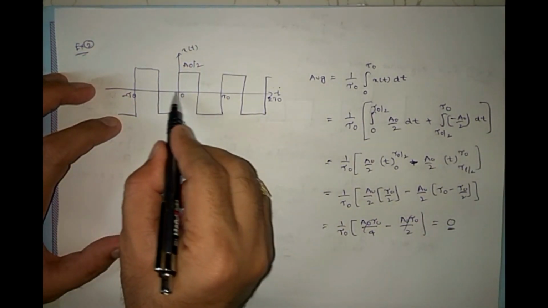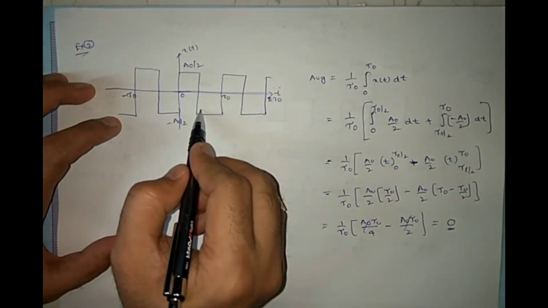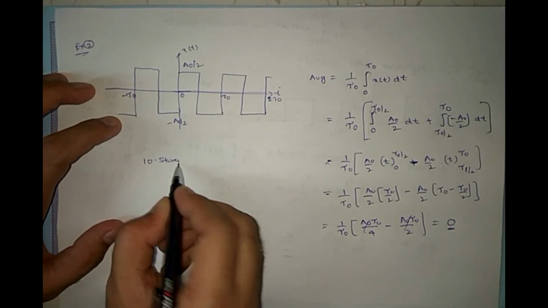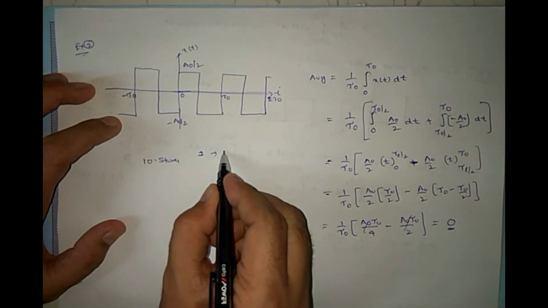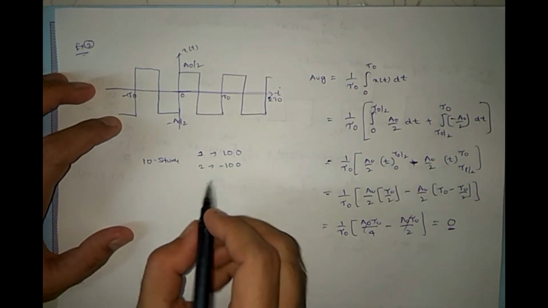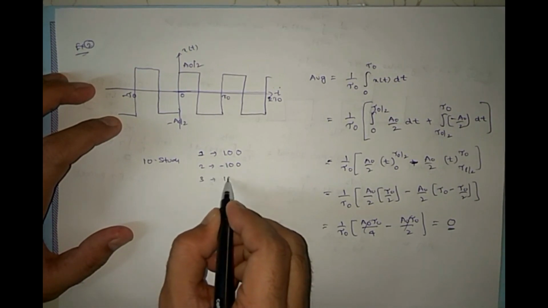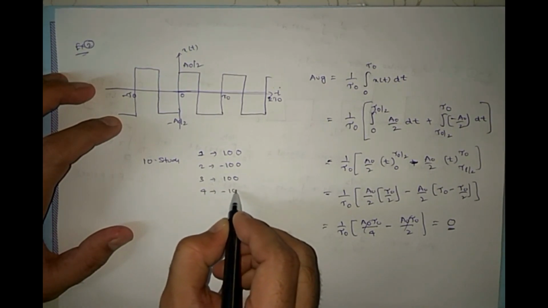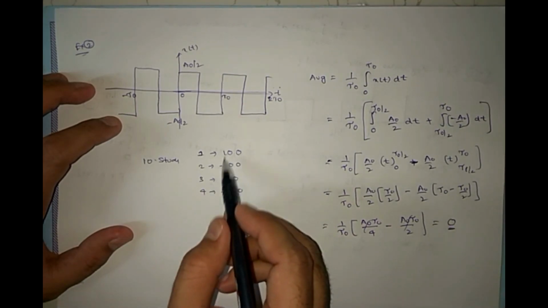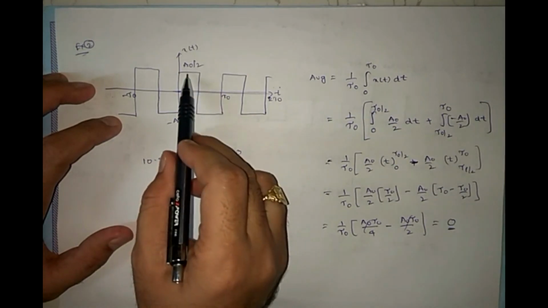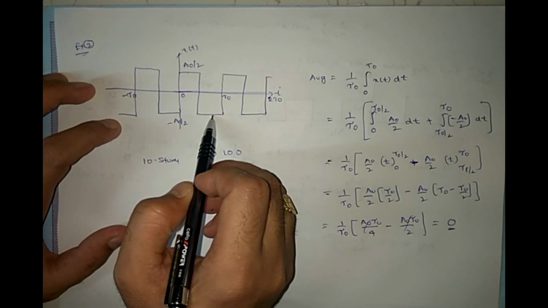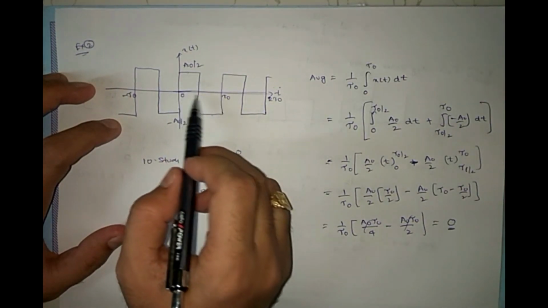See, I said exactly the middle point. So here you can assume that we have 10 students. In the first one we got 100 marks, the second one got minus 100, assuming negative marks are there, the third one got 100, and the fourth one got minus 100. If you solve the average, what will you get? 0 only, right? So 0 by 10, we get 0. Here also it is the same: a naught by 2 positive and a naught by 2 negative. If you take the average of these two, it is 0 only.